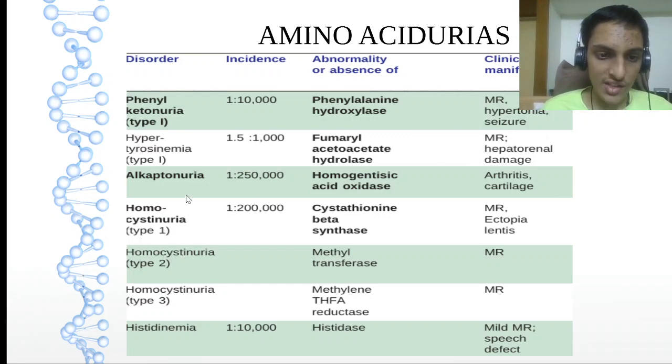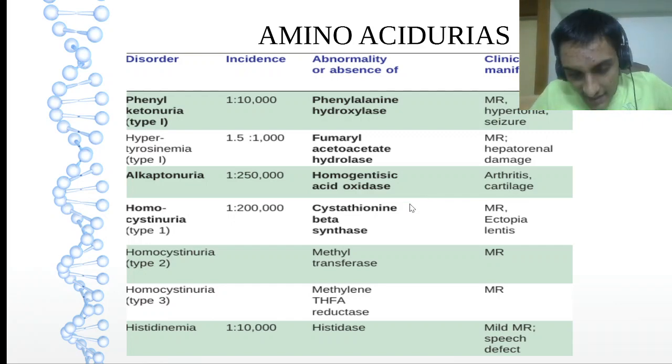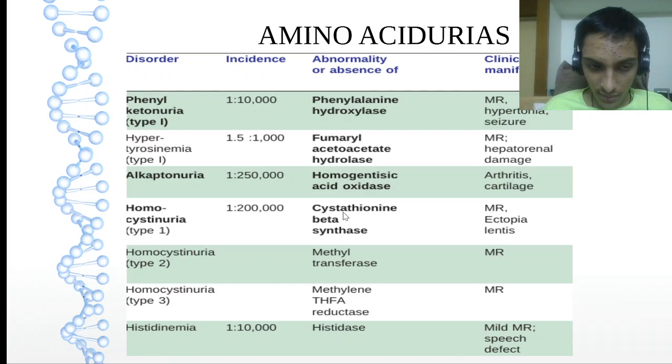Then homocystinuria, of which there are three types. Type 1 is cystathionine beta synthase, which is important. It catalyzes homocysteine plus serine to cystathionine, and then we get alpha ketobutyrate and cysteine.